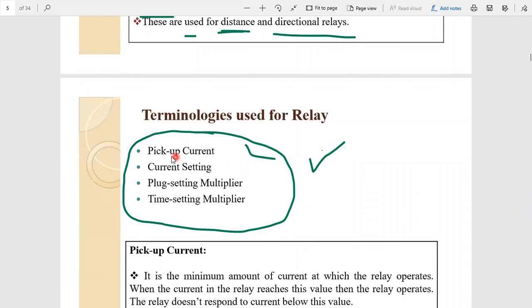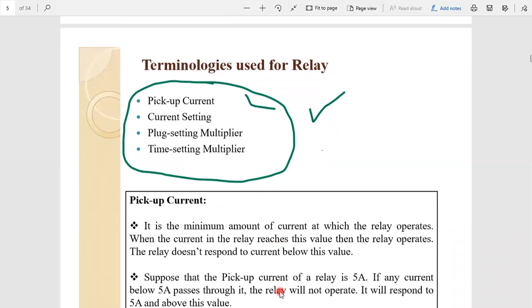Based on our application, we need to set the pickup current, the current setting, the PSM, which is the plug setting multiplier, and the TSM, that means time setting multiplier. We need to know how we are going to select and arrange the pickup current, current setting, plug setting multiplier, and time setting multiplier. We can see it step by step.